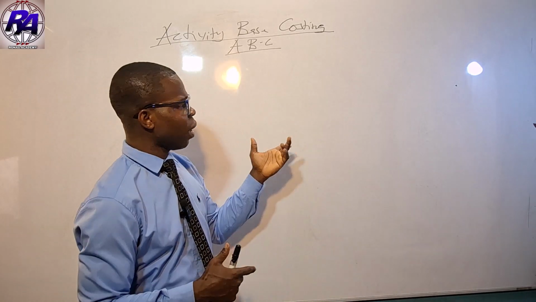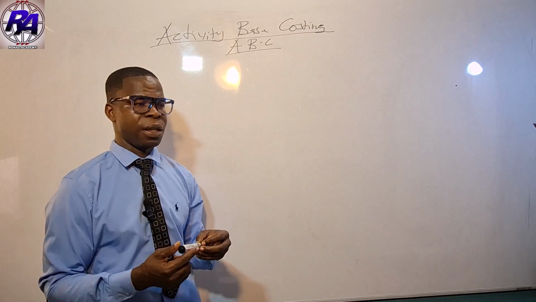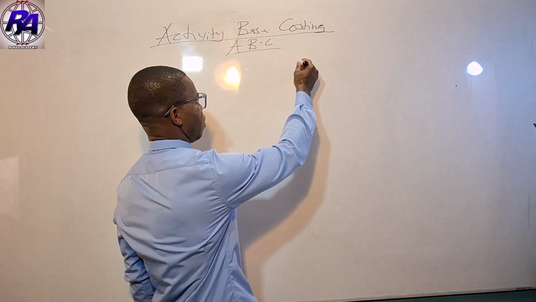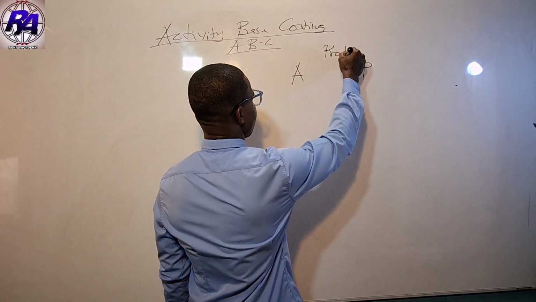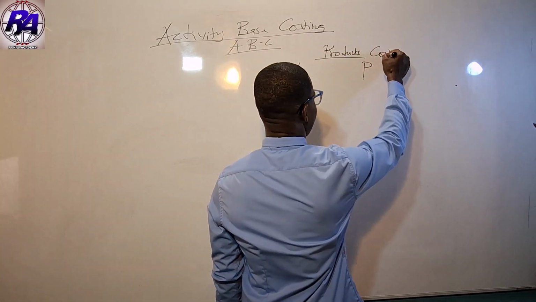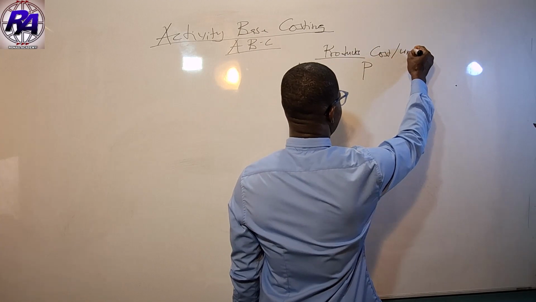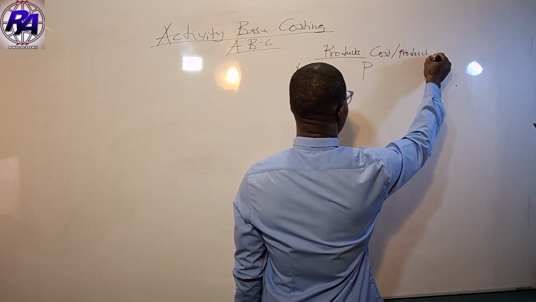So, assuming that we are a business, in fact a manufacturing business, and we produce product A and product B, these are our products. And we want to determine the cost per product.